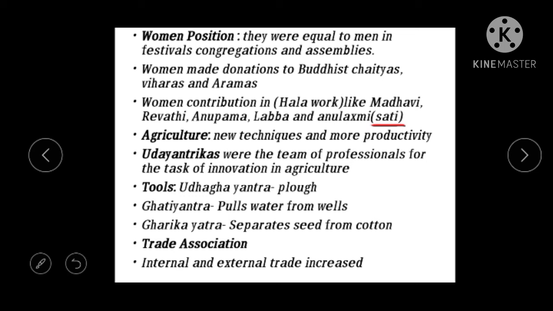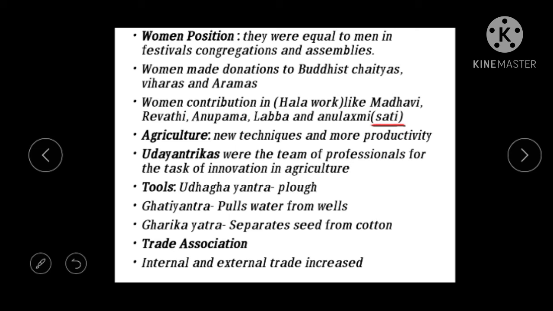This is a question. So you have to remember, Strabo is a foreigner who wrote about the history of Satavahanas. So we have to remember his name. Strabo is the person who gave evidence regarding the Sati that existed in the Satavahana Empire.